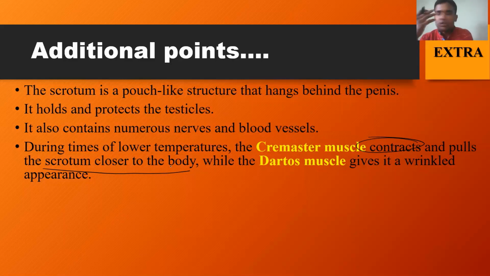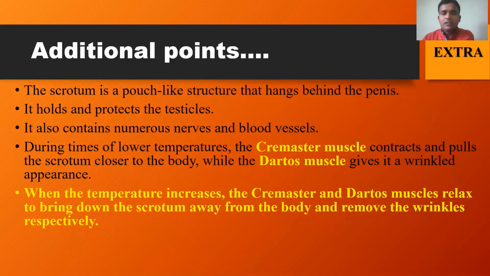So during this condition, during the lower temperature, what happens? The cremaster muscle contracts and pulls the scrotum closer to the body, and it helps in absorption of heat energy from the body. At the same time, the dartos muscle, another type of muscle, gives it a wrinkled appearance. Then, when the temperature increases, when there is a hot condition, the cremaster muscle and the dartos muscles relax to bring down the scrotum away from the body and remove the wrinkles respectively.